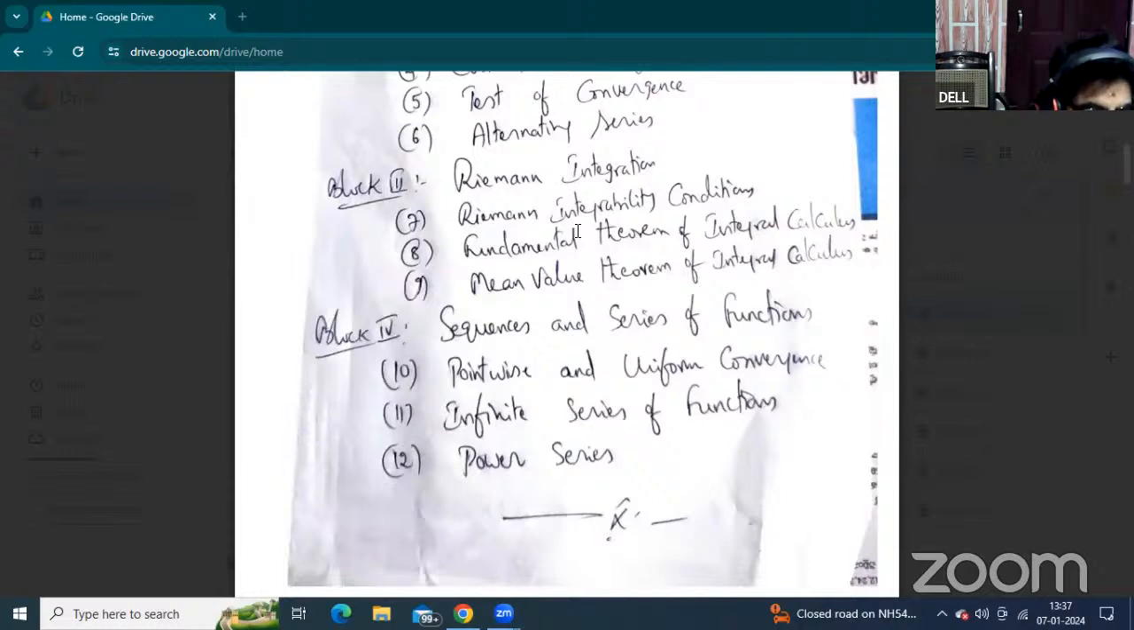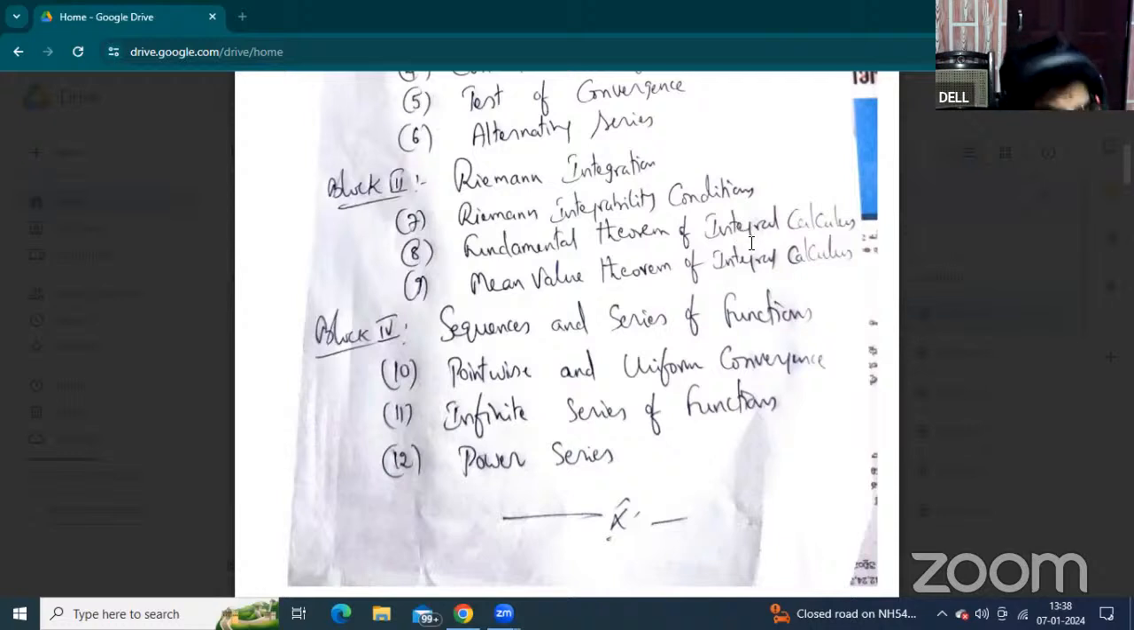Again, the third block is Riemann integration. This is the most effortful part of real analysis. A very important concept in real analysis is Riemann integration. Okay. Riemann integration is much more useful throughout real analysis. It also consists of 3 units: Riemann integrability conditions, the fundamental theorem of integral calculus, and the mean value theorems of integral calculus. This is the third block.